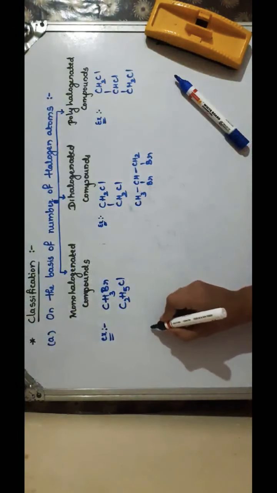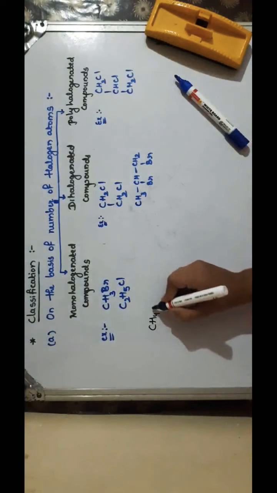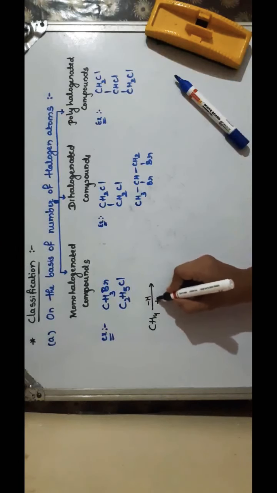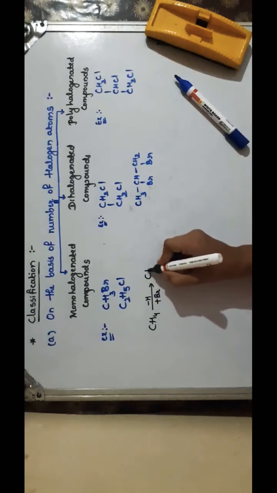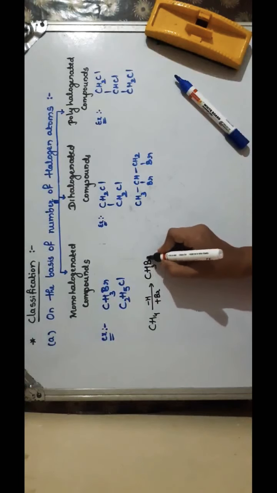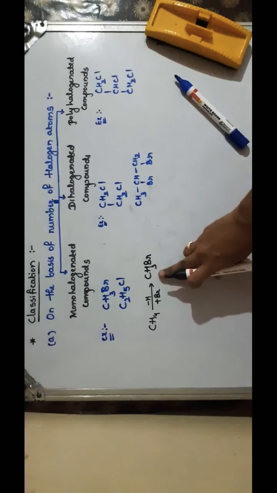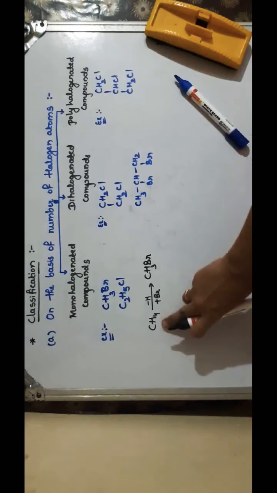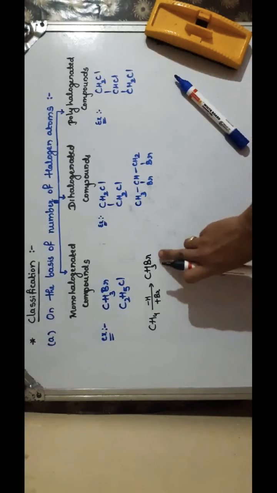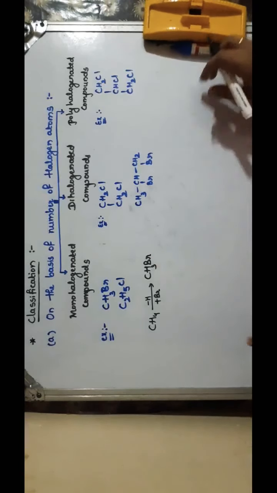For example, there is CH4 and you are replacing only one hydrogen by the halogen, Br if I take. So you get CH3Br. So this is your monohalogenated compound. It may be any halogen atom or any alkane. Okay, so this is the compound which contains only one halogen atom. This is the first type.